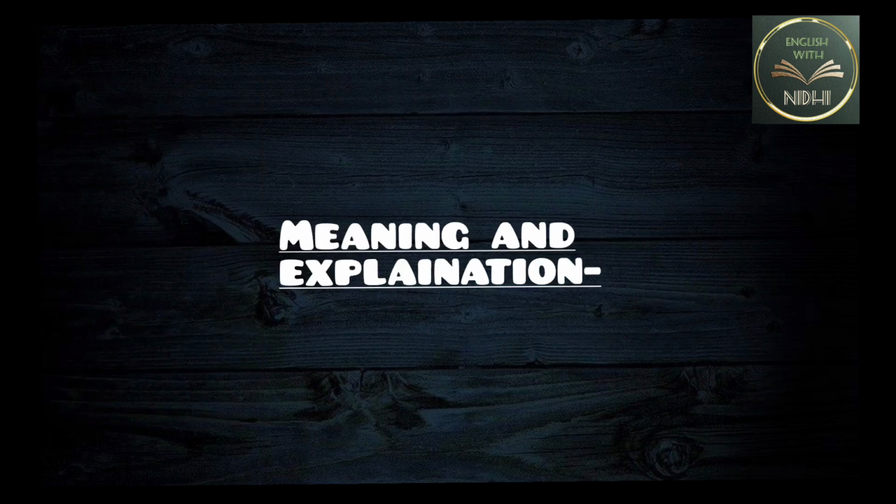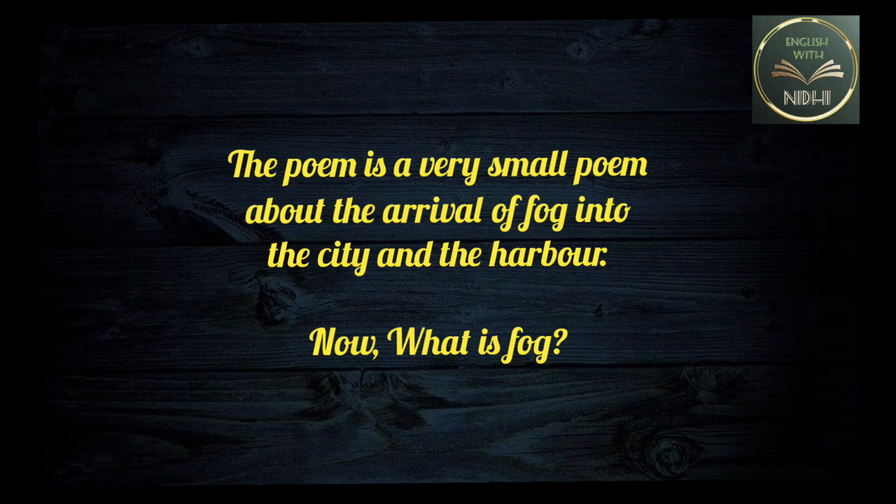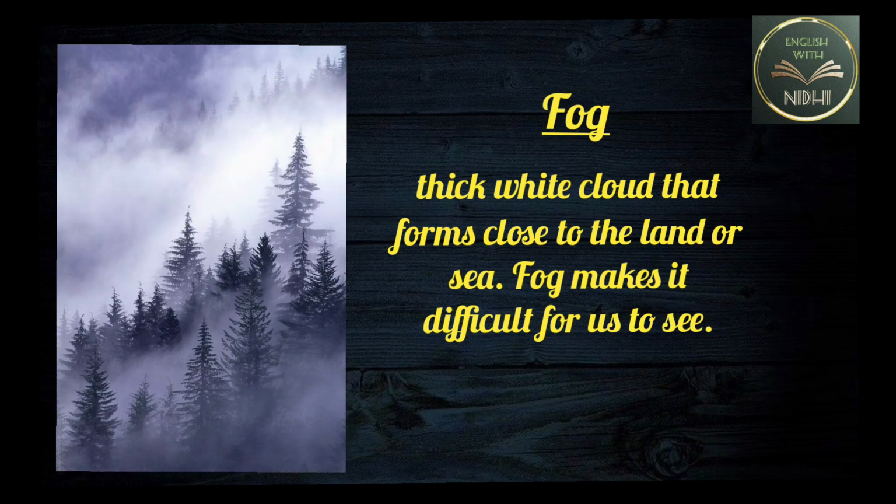Meaning and explanation. It is a very small poem about the arrival of fog into the city and the harbor. Now, what is fog? It is a thick white cloud that forms close to the land or the sea. It makes it difficult for us to see things.